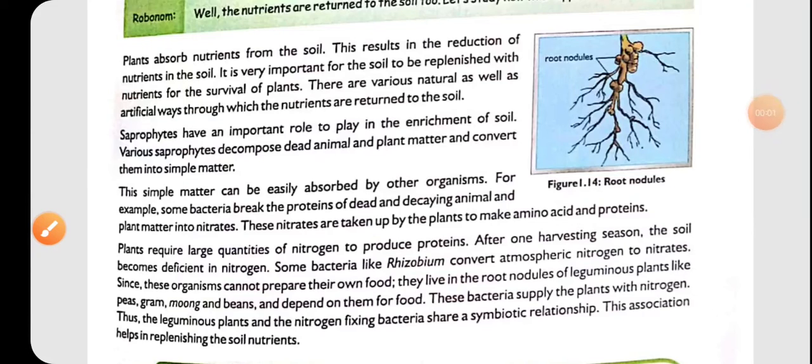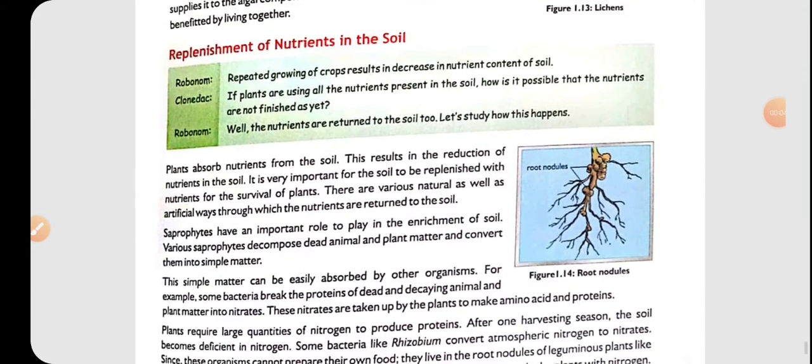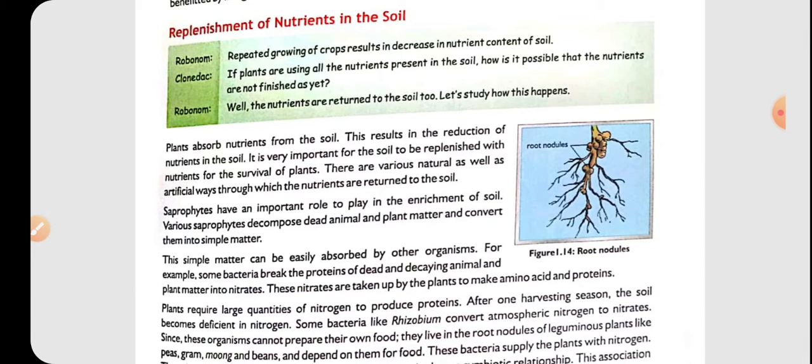So welcome back students. We are left with our last topic, that is the replenishment of nutrients in soil. Replenishment means to recover the nutrients in the soil. Why do we need to recover the nutrients? Because we know that the plants derive the nutrients from the soil, and if there is a deficiency of nutrients in the soil, then from where will the nutrients come into the soil again, that we are going to discuss.